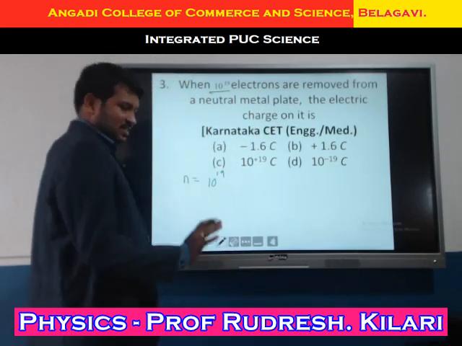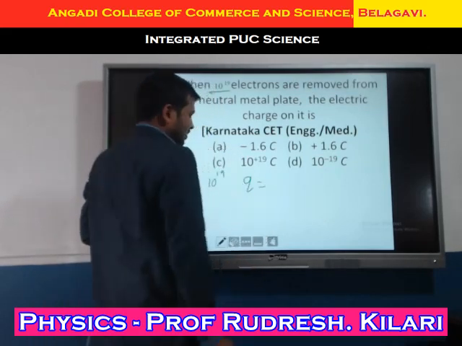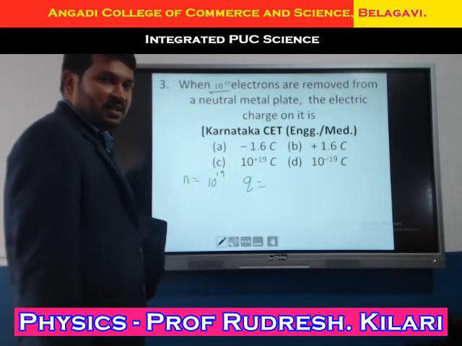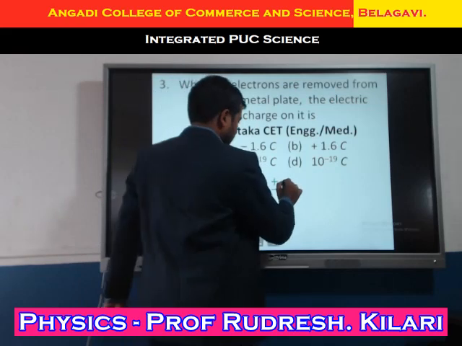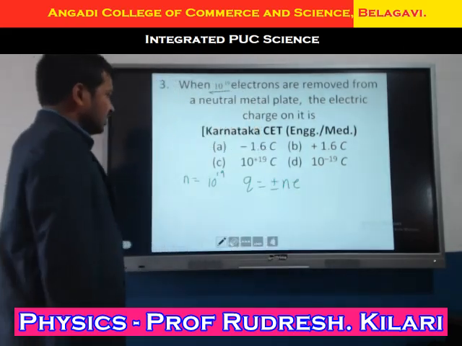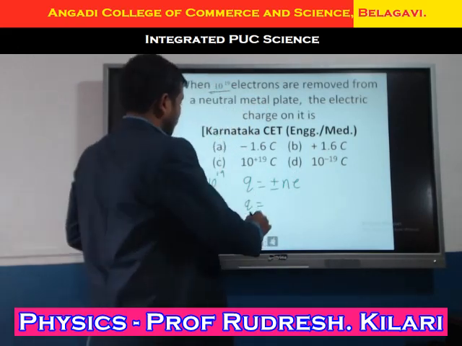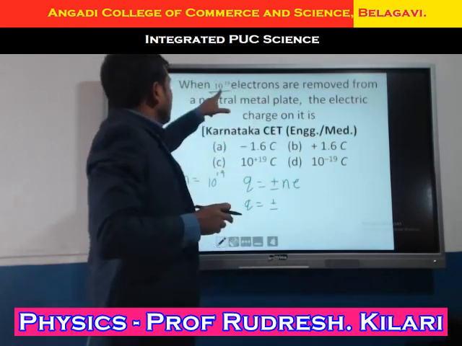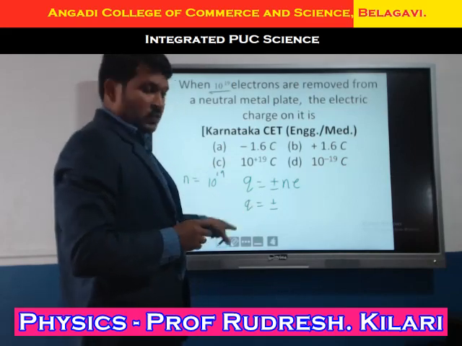Okay, now students, I'll use the formula of which one? That is quantization. Q equals plus or minus n into e. Clear? Now, here they are mentioning 10 to the power of 19 electrons are removed, so that is minus into minus, plus.